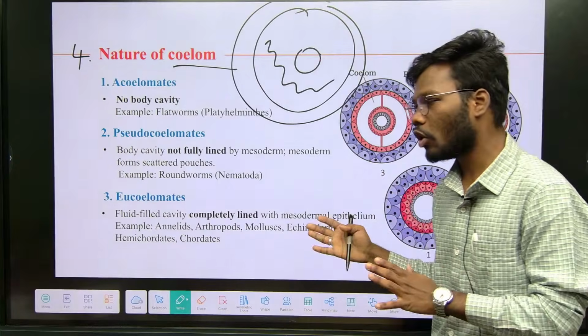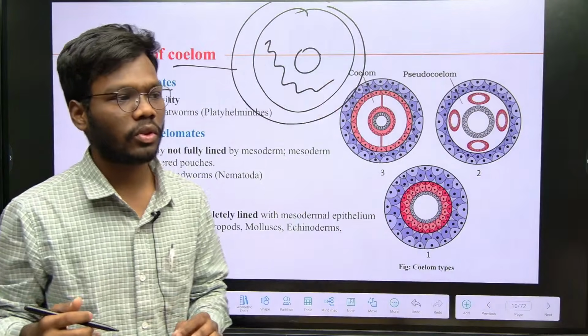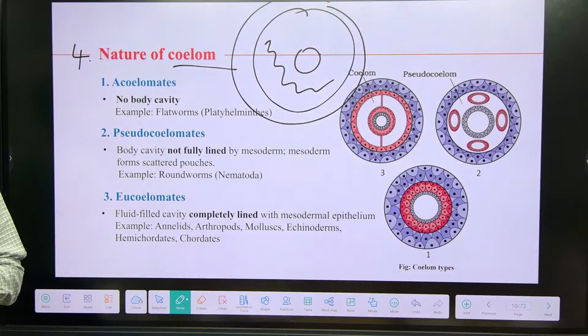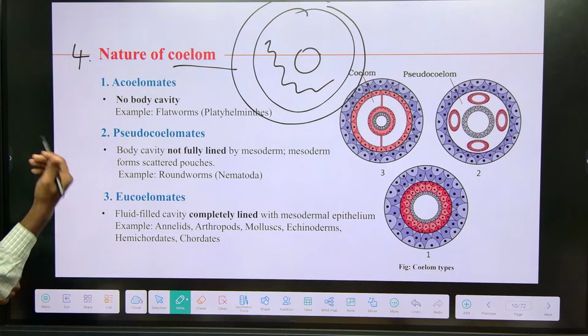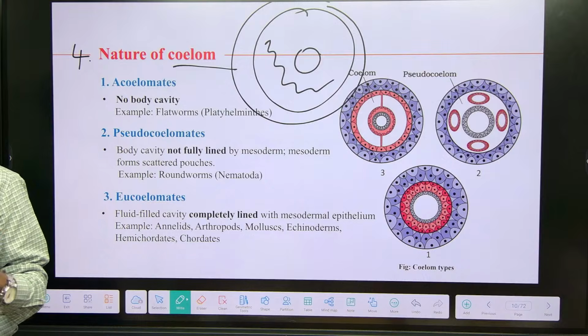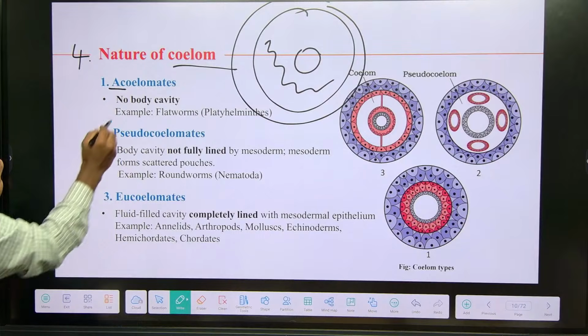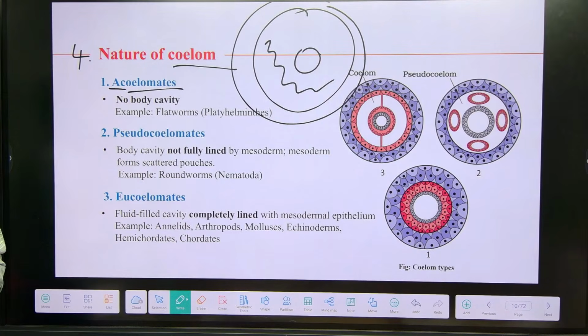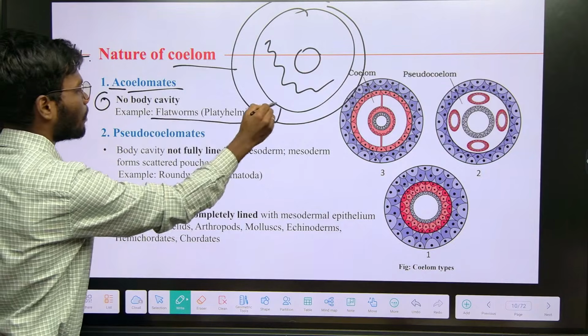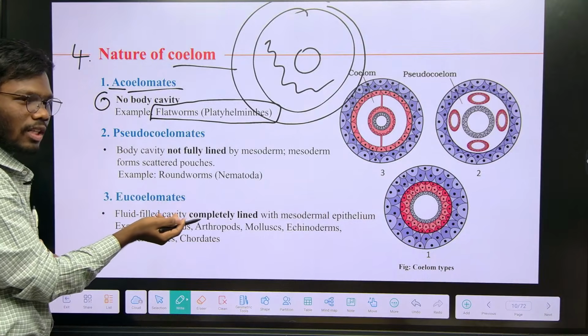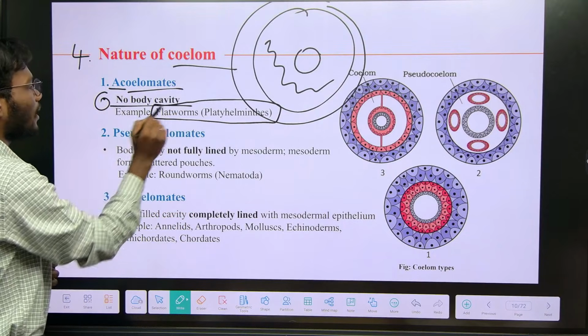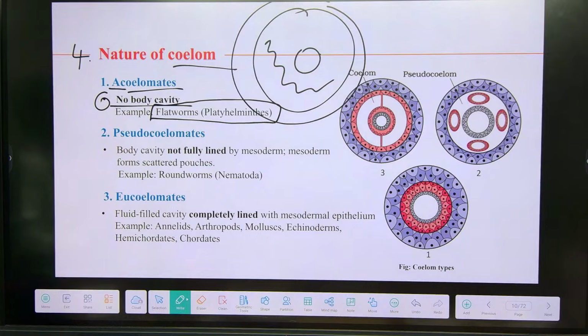Based on the coelom, we also classify animals into different categories. If the body has a cavity, they are coelomates. If the body does not have any cavity, we call them acoelomates. Simple: A means no, there is no coelom, so they are called acoelomates. Examples are flatworms. They don't have any cavity. Coelomates are also classified into two different classes.